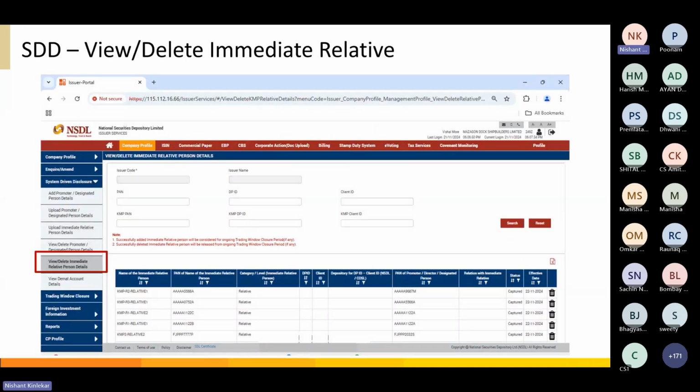Once your SGD records have been updated, you can view or delete them under the view details of the immediate relatives option, which has been highlighted.